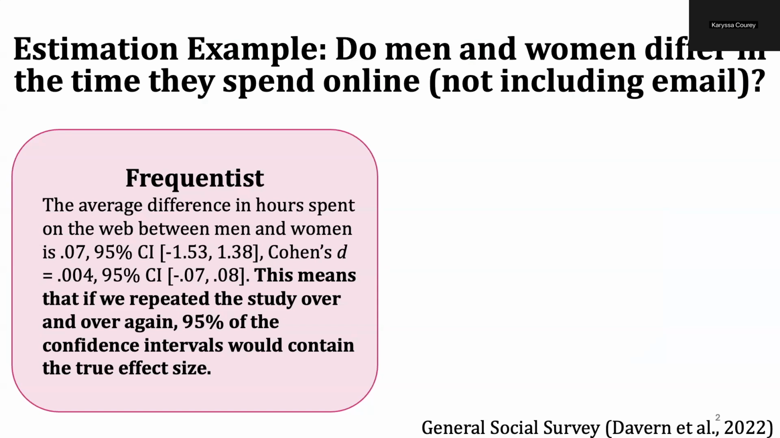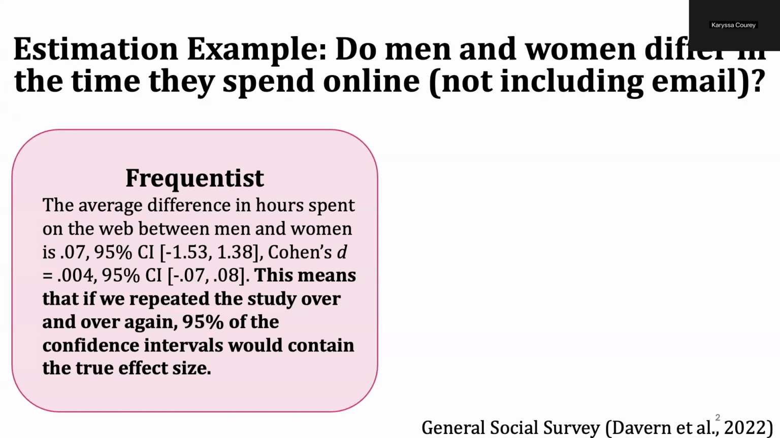So we can see here that both the average difference in hours as well as our effect size overlap with 0. So in the frequentist framework, this means that if we repeated the study over and over again, 95% of the confidence intervals would contain the true effect size. So recall, when we're working within the frequentist framework, probability is long-run frequency. So it's a long-run frequency of an event over time. And so that's why we use this language over and over again, over repeated sampling.